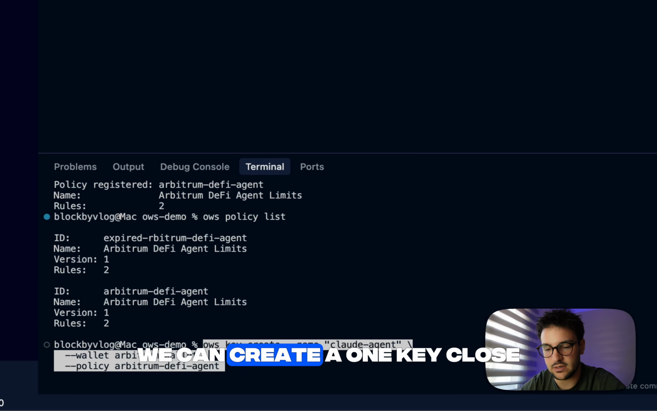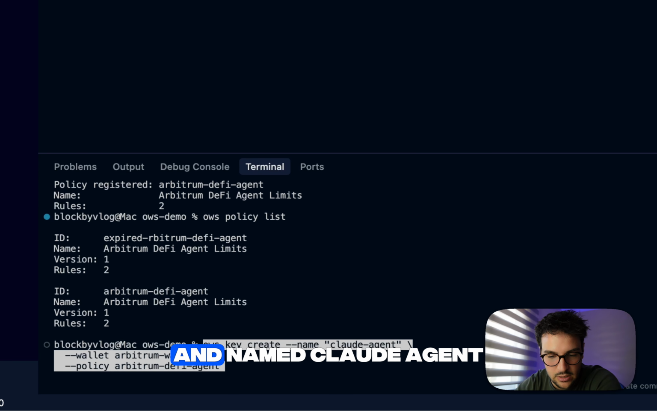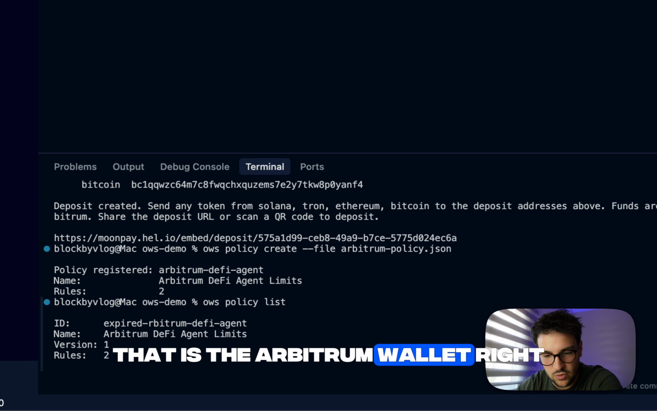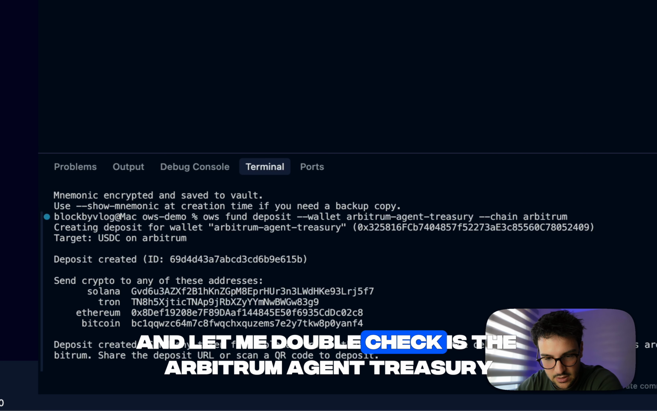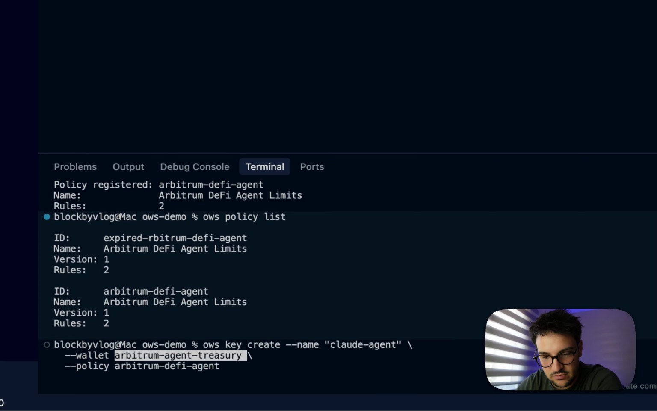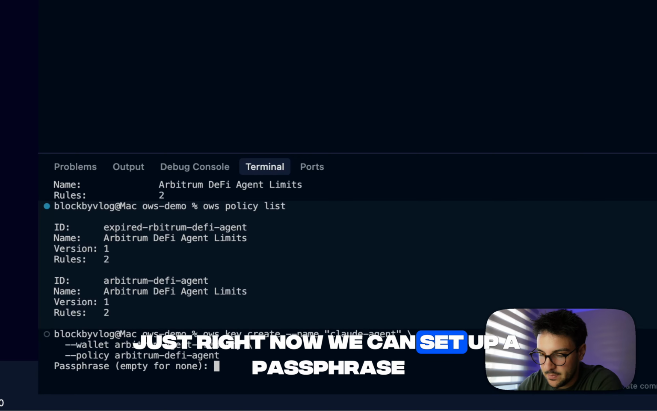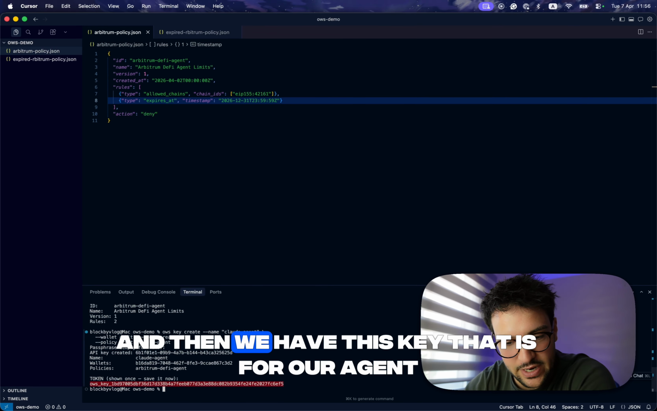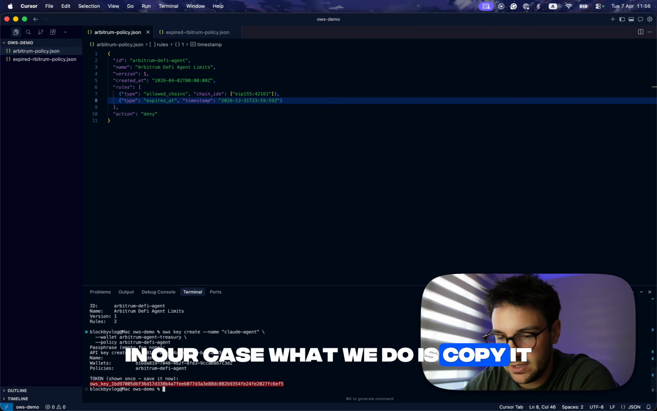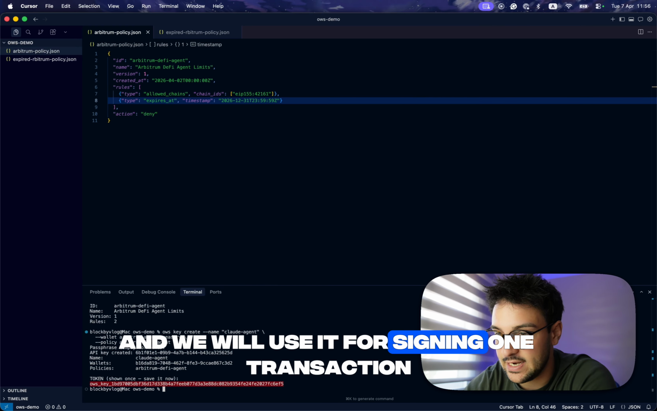We can create one key named Claude agent with this wallet that we have created, the Arbitrum wallet. Let me double check, it is the Arbitrum agent treasury. And then we have the policy that we have just registered. We can set up a passphrase, and then we have this key that is for our agent. In our case, we'll copy it and use it for signing one transaction.